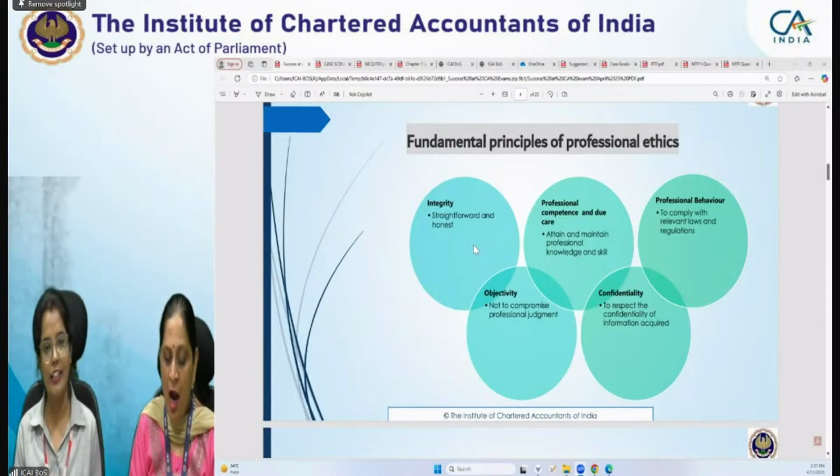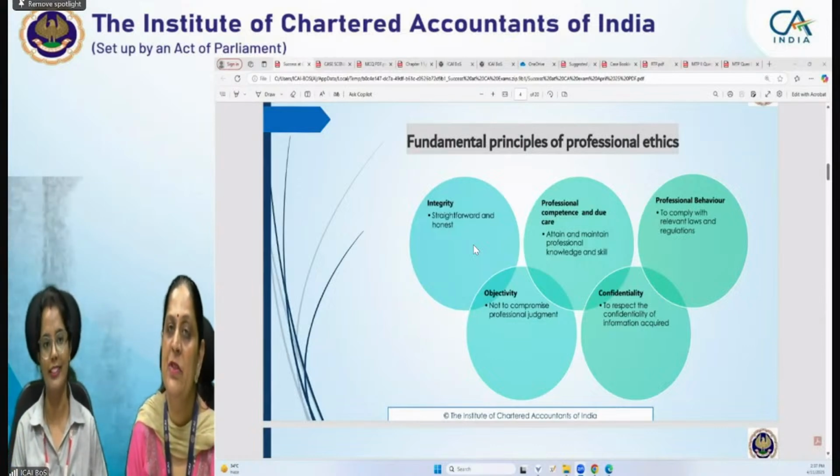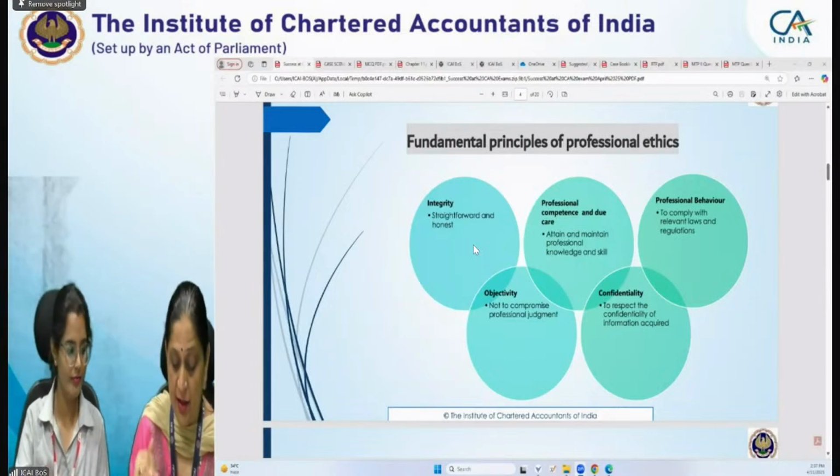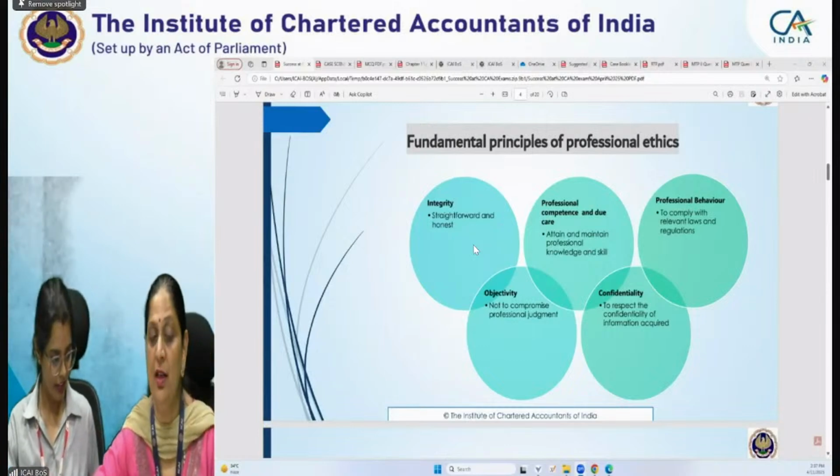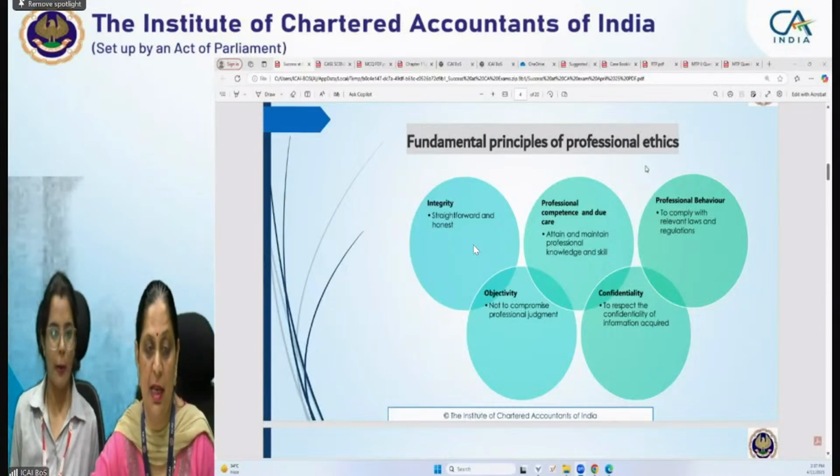in compromising with his fundamental principles. So let's discuss it with the help of one case scenario based example, right?